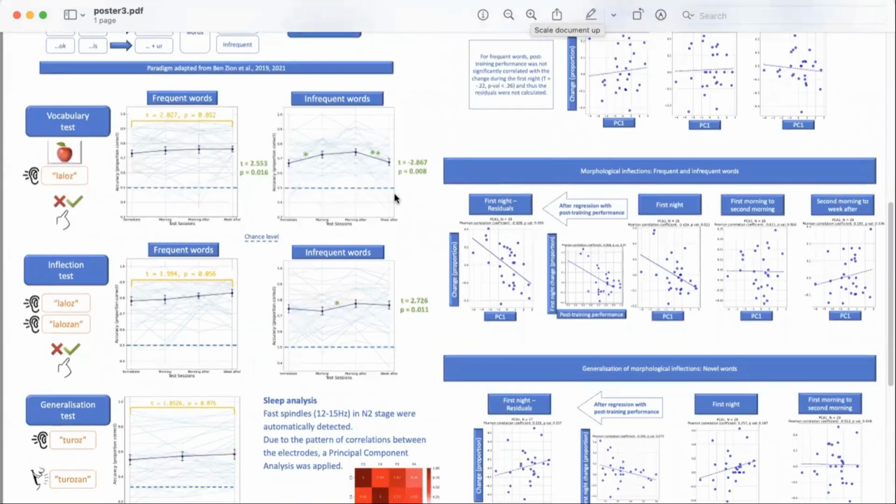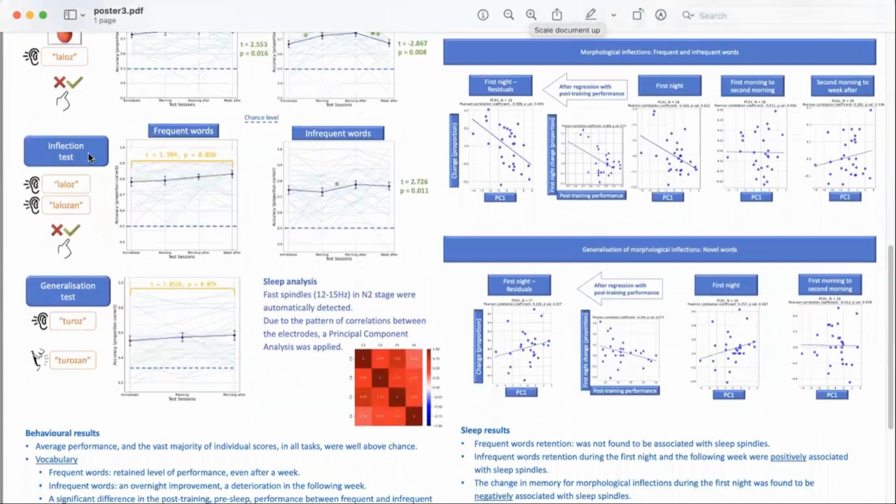The first test was a vocabulary test in which participants had to answer whether the label matches the object. Performance in this task stayed quite stable across the 4 testing sessions, immediately after learning, in the morning after, and the week after. This is the case for frequent words. For infrequent words, the performance improved during the night, stayed stable, and then declined over the next week.